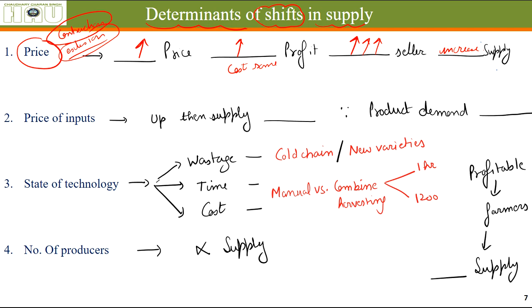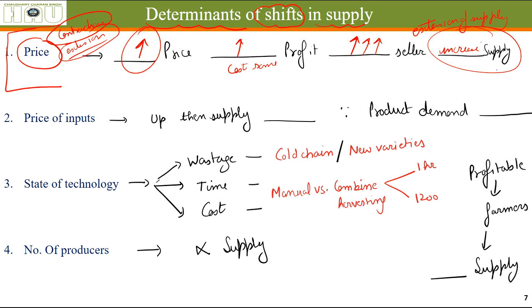This is a phenomenon, that is, when the price increases, the supply increases. This is called extension of supply. So extension and contraction are purely guided by the increase or decrease in the price of that commodity only.